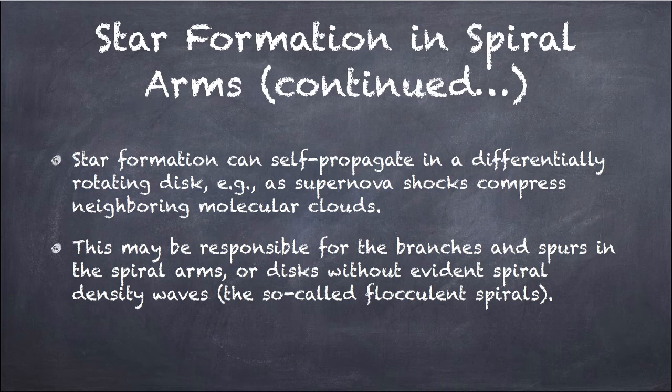That's what we call differentially rotating. This may be responsible for the branches and spurs in spiral arms, or in disks without even evident spiral density waves. The galaxies where there are no evident spiral density waves are called flocculent spirals. Next slide.